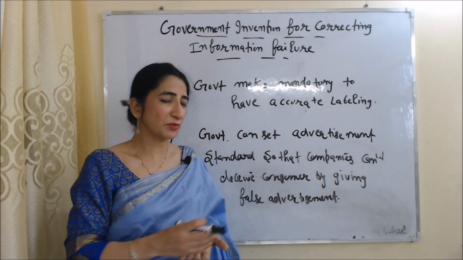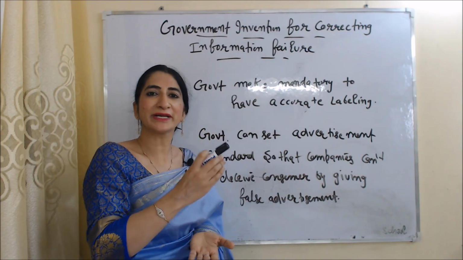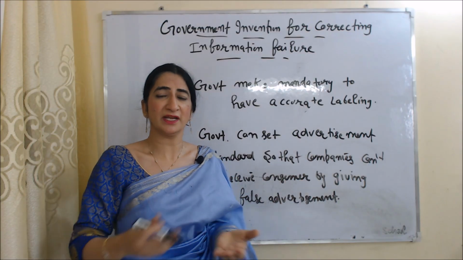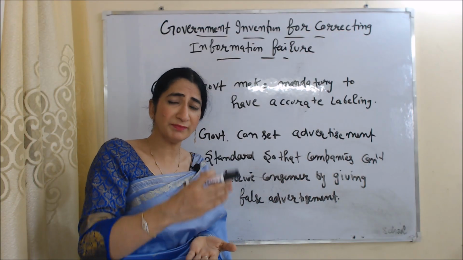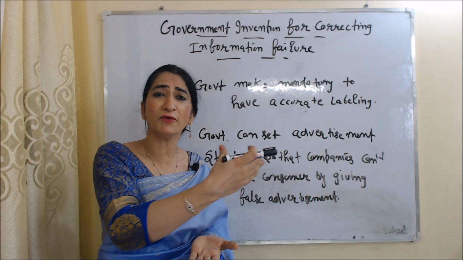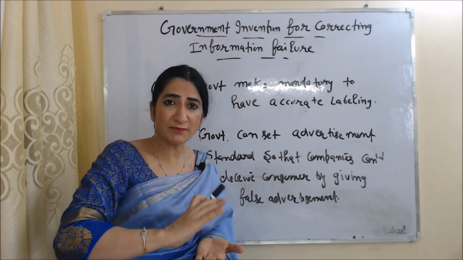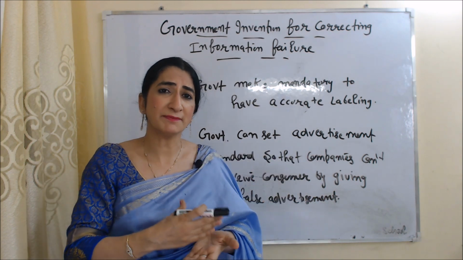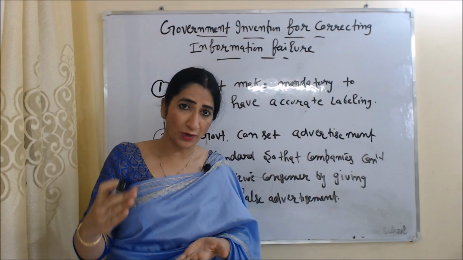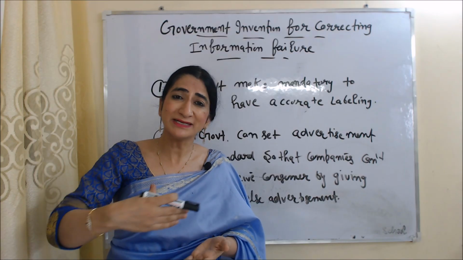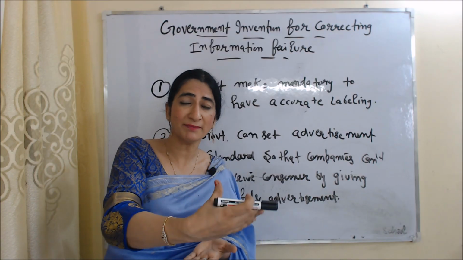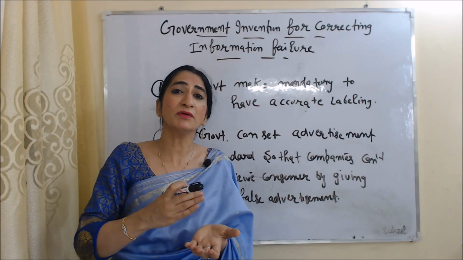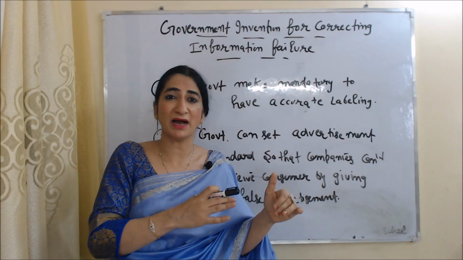Now we are going to talk about government intervention for correcting information failure. What do you mean by information failure? Information failure means when one party has insufficient information about the other party. For example, a seller knows his product is faulty and the quality is not good, but still he is selling his product to the buyer because the buyer doesn't have information about it. It is called information failure. In this case, our market will fail.